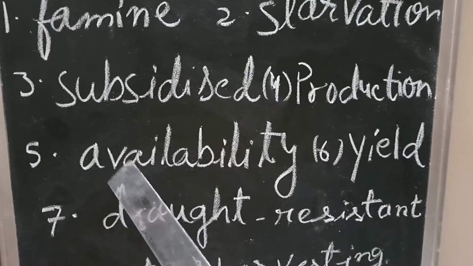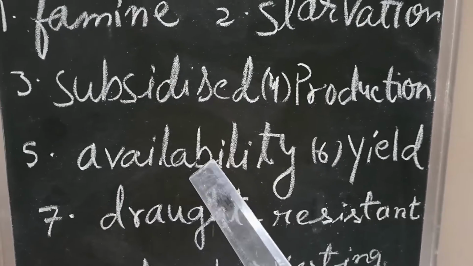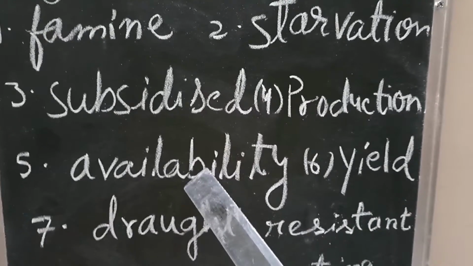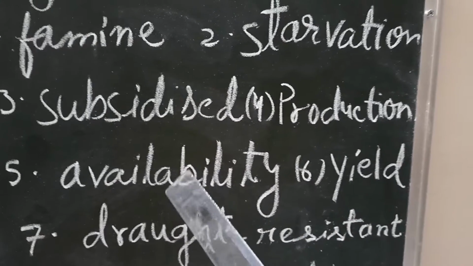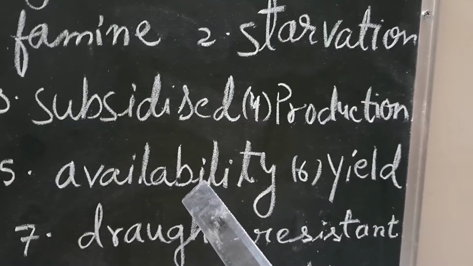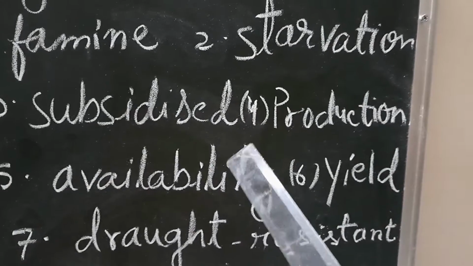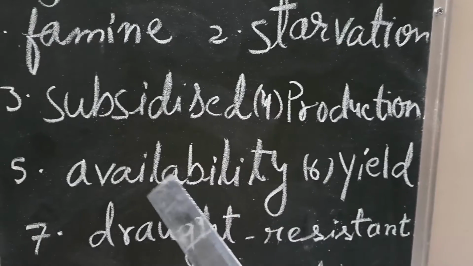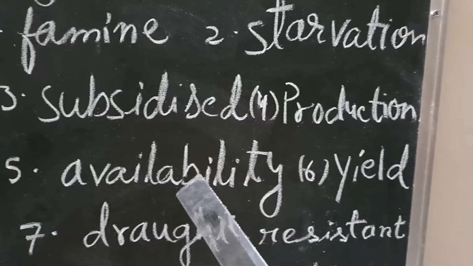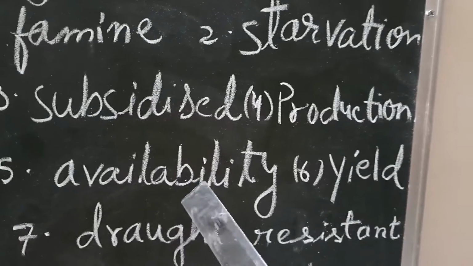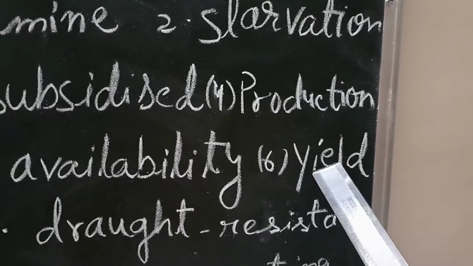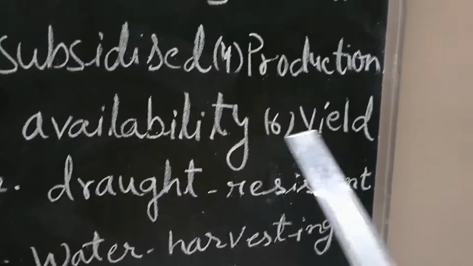Availability. Availability means getting, procuring. When the food grains are there in the market, when the farmers are able to produce food grains, then there is availability of food grains for all the people. Availability means to get. Yield. Yield means production.